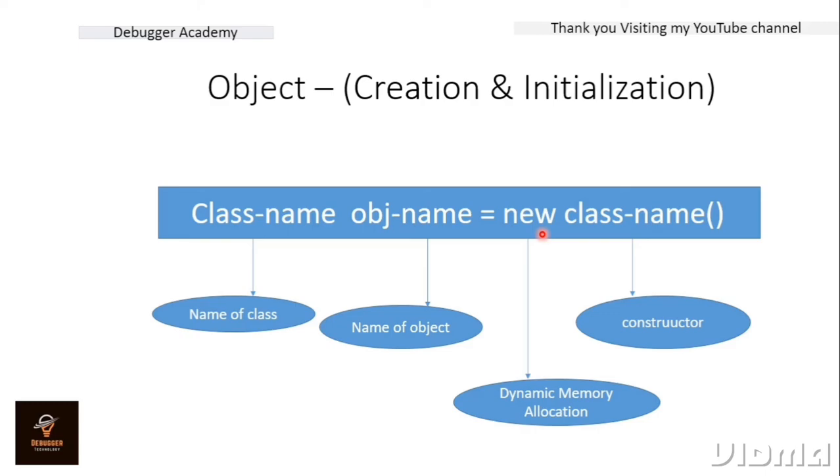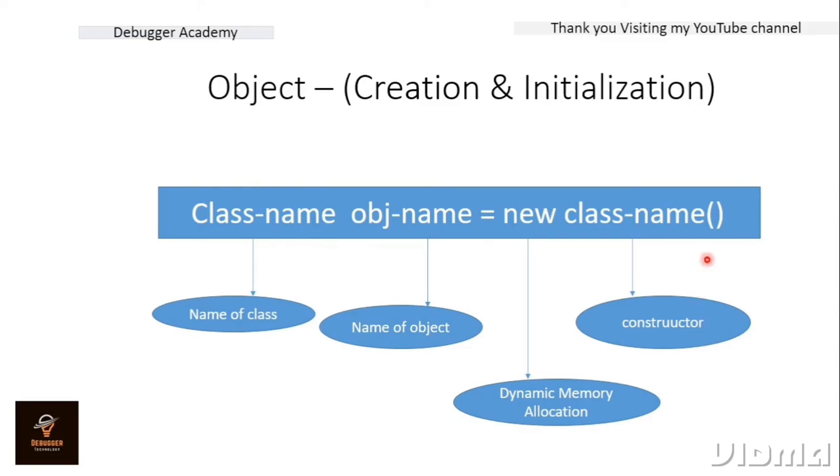After new, we have to put the constructor. I'll tell you about the constructor in future lectures. Till now, understand that a constructor is a special type of method whose name is the same as that of the class name. If we are creating an object of a class, we have to put that class name as the constructor.